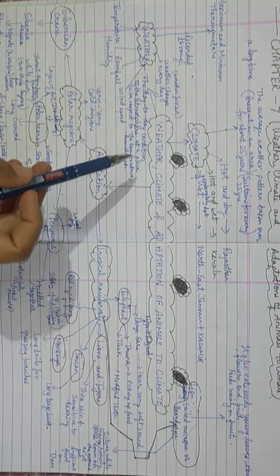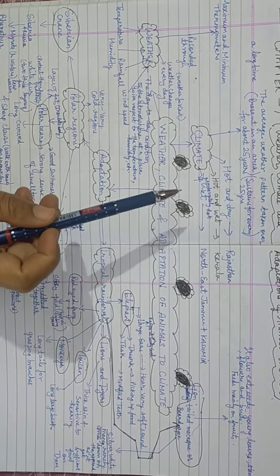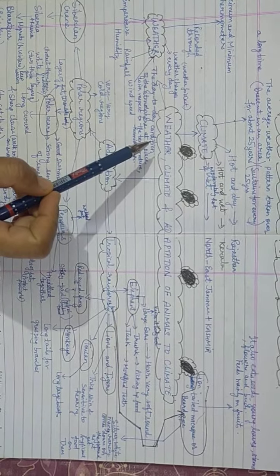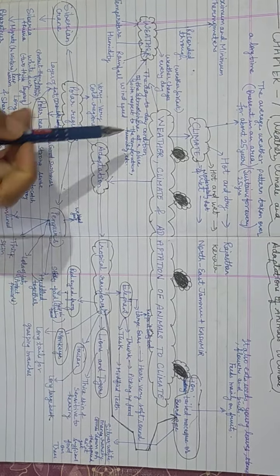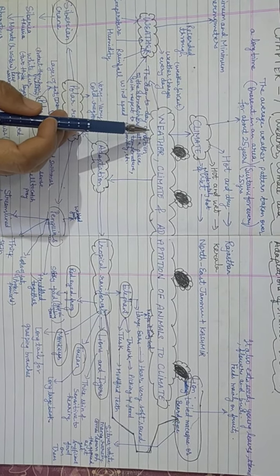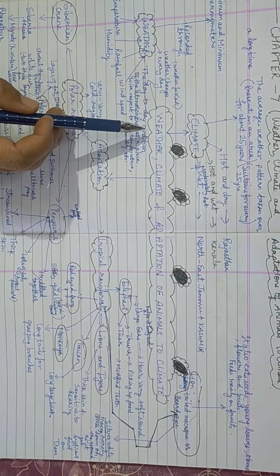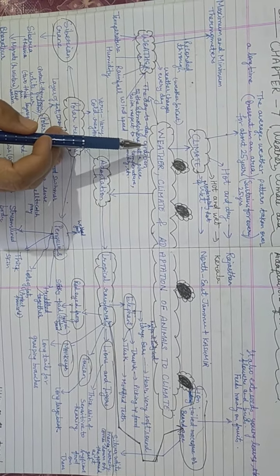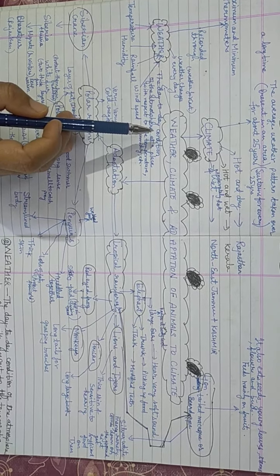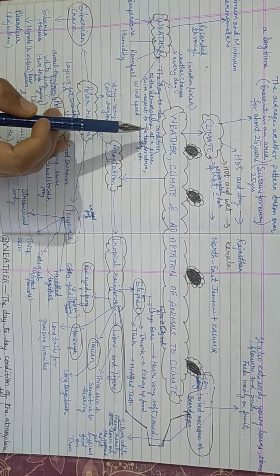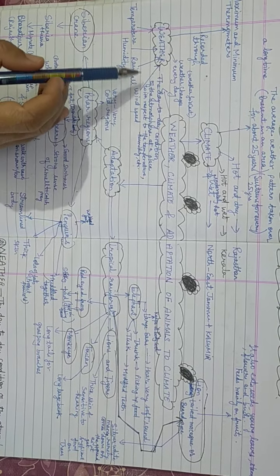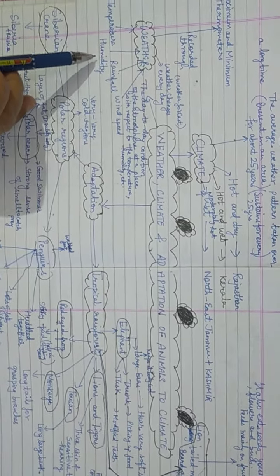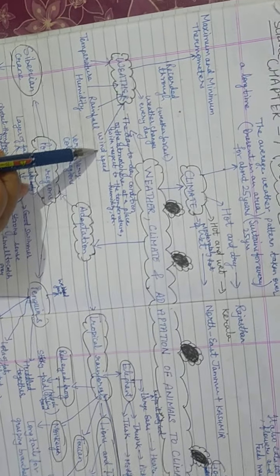Hello students, in this video we will summarize the whole chapter, that is chapter number 7, Weather, Climate and Adaptation of Animals to Climate. So what is weather? Weather may be defined as the day-to-day condition of the atmosphere at a place with respect to the temperature, humidity, rainfall, wind speed, etc. Now, what are the elements of weather? The elements of weather are temperature, humidity, rainfall, wind speed.